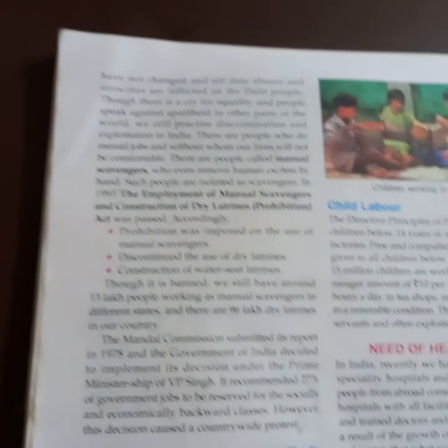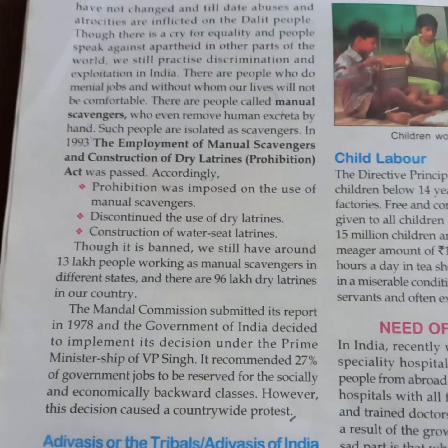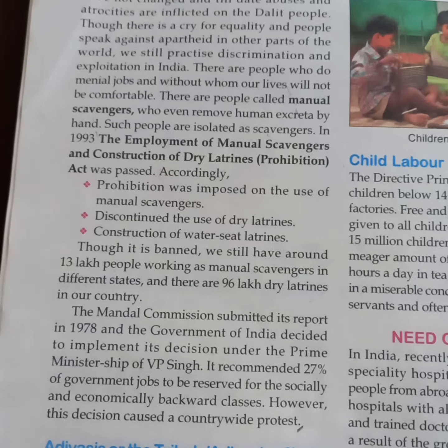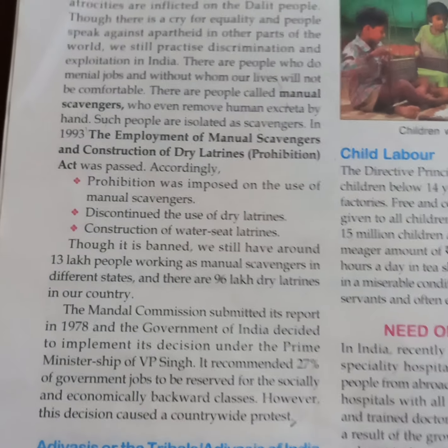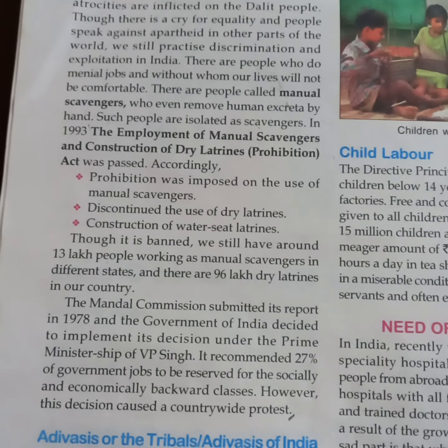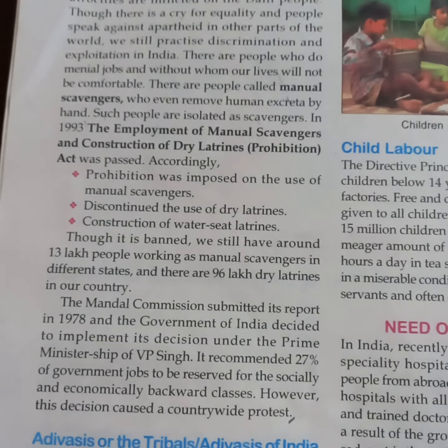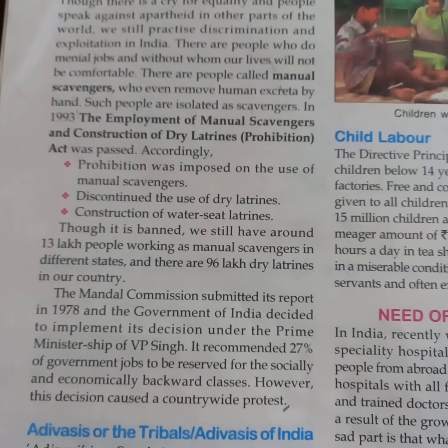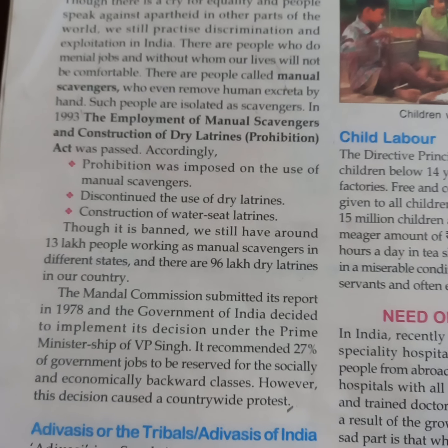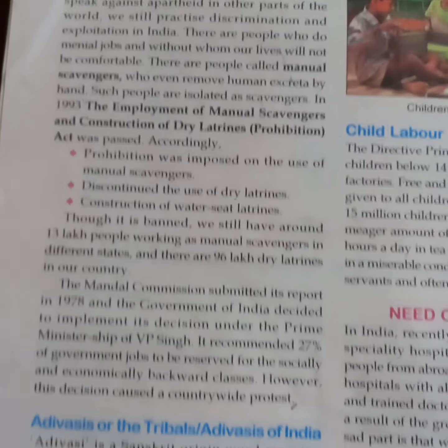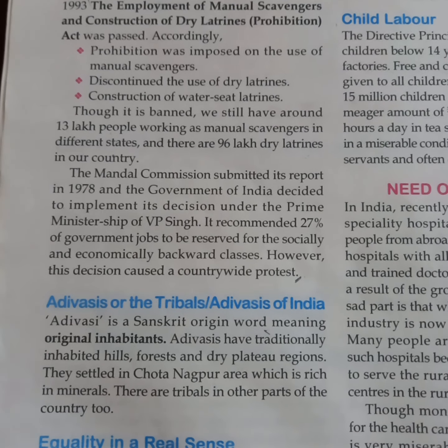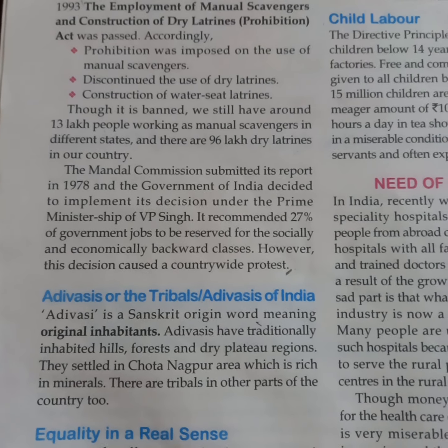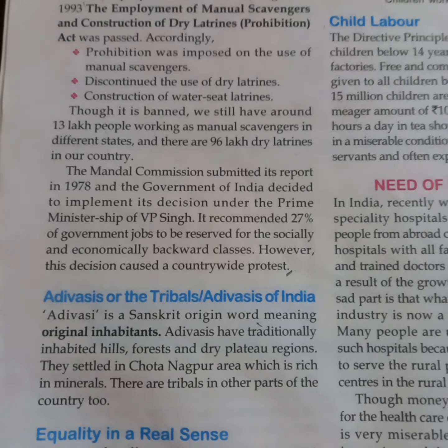We have also read about the manual scavengers, who they are, and how this cruelty came to an end, and what strong steps the government has taken to stop this in our society. So now we are going to read about the Adivasis, equality in a real sense, and child labor.